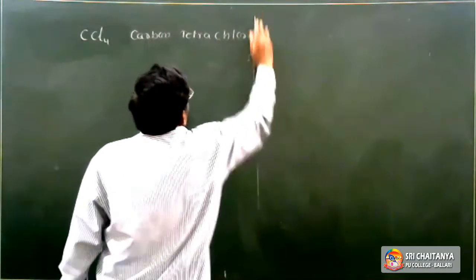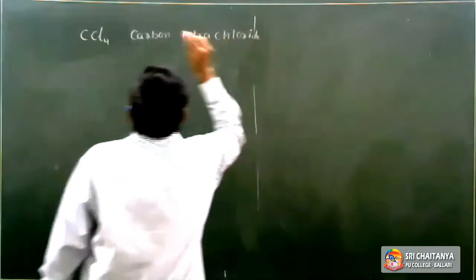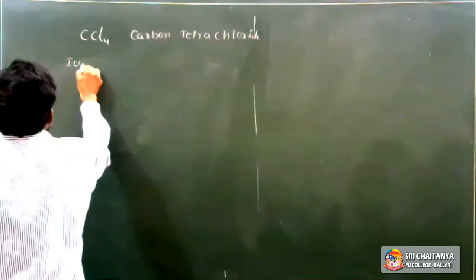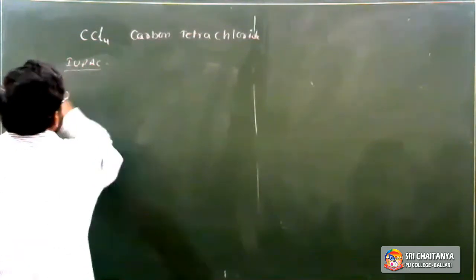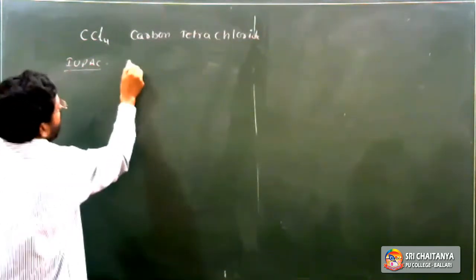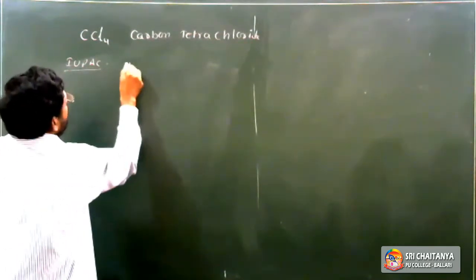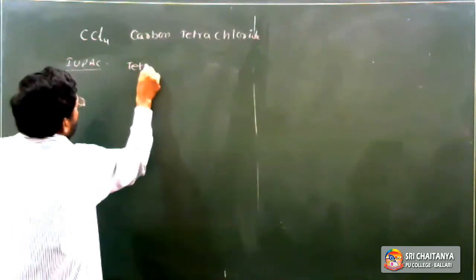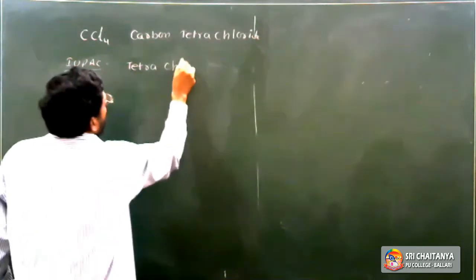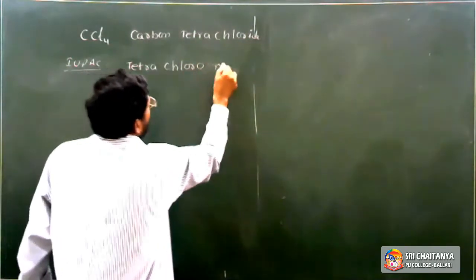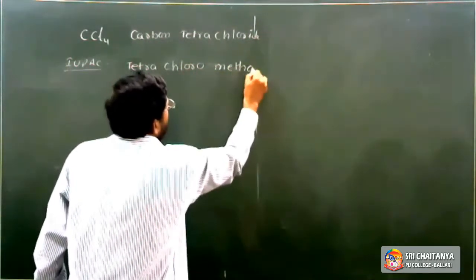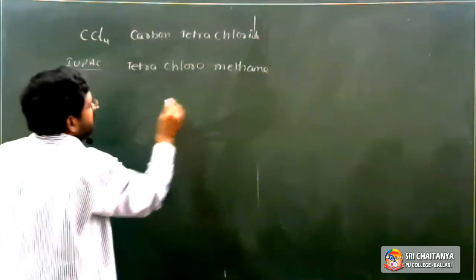What is the IUPAC name of carbon tetrachloride? The IUPAC name of carbon tetrachloride is tetrachloromethane. It contains only one carbon, and the total number of chlorines is 4.